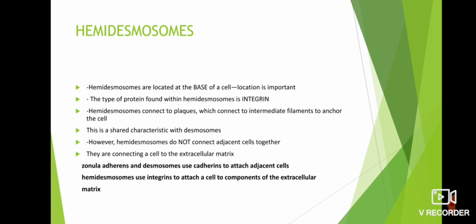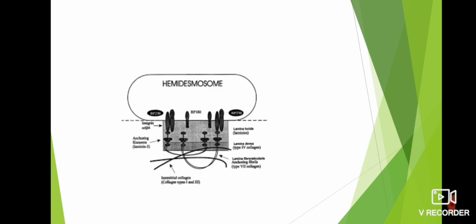Zonula adherens and desmosomes use cadherins to attach adjacent cells. Hemidesmosomes use integrins to attach a cell to components of the extracellular matrix. Here we can see the picture of hemidesmosome.